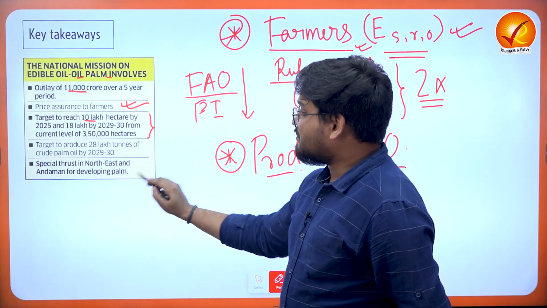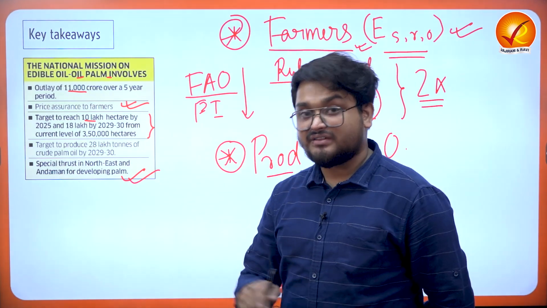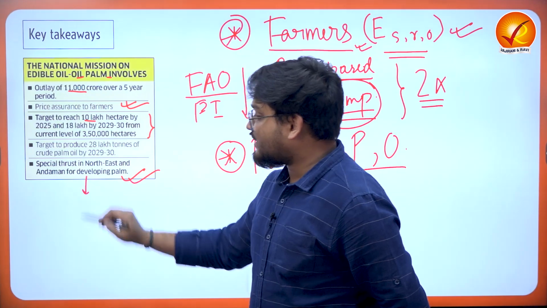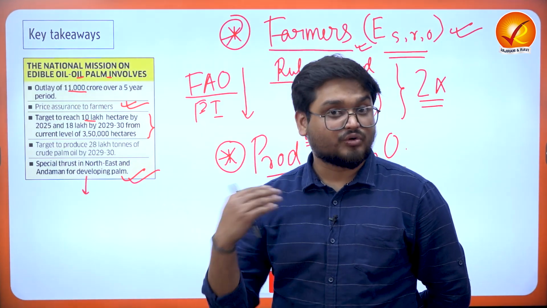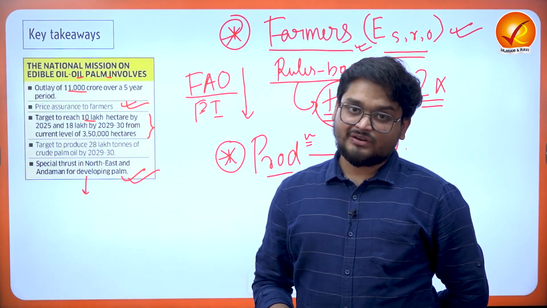And here, the main areas where the National Oil Palm Mission will be targeted are the northeastern regions and the island regions, because palm oil is grown in areas which are favorable to evergreen forested regions.